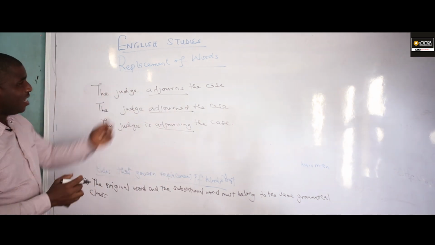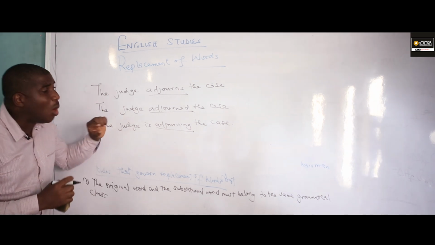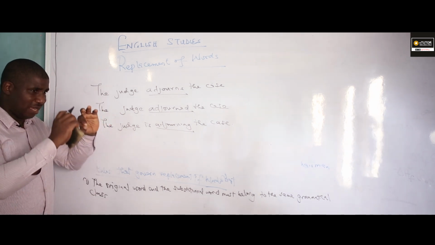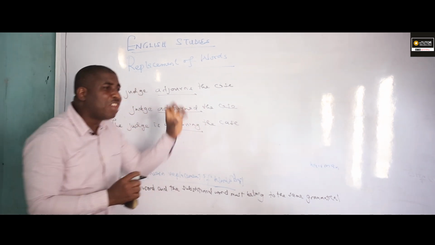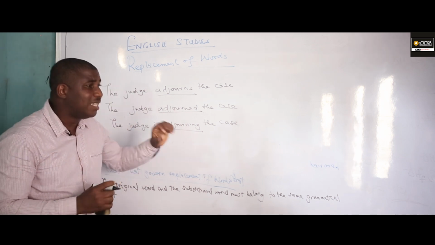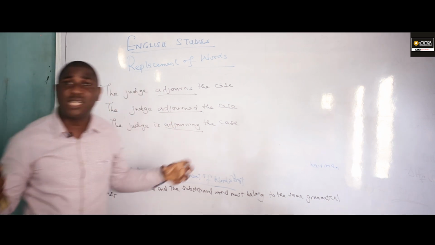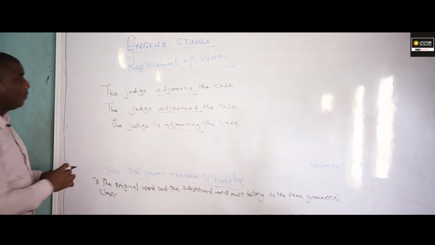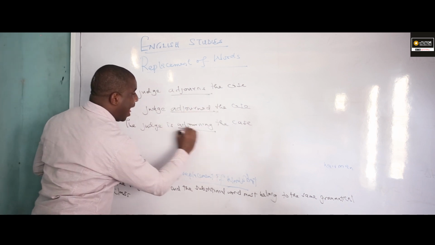Now, if the original word that is underlined in the passage is a verb, you substitute it with another word which means the same, that is also a verb. They must belong to the same grammatical class. Now look at this. Adjourns, adjourned, adjourning.